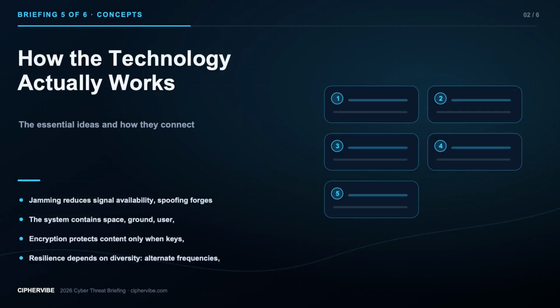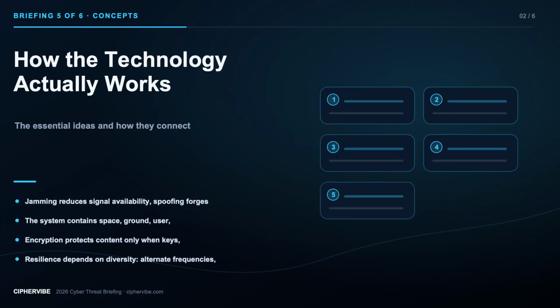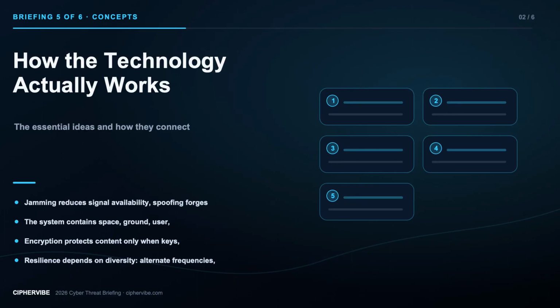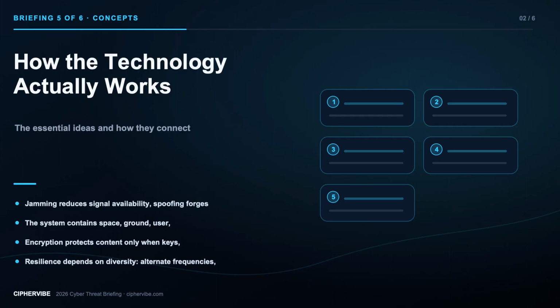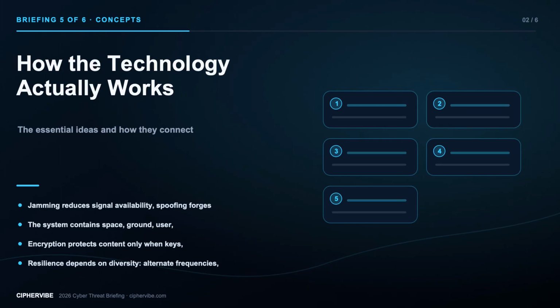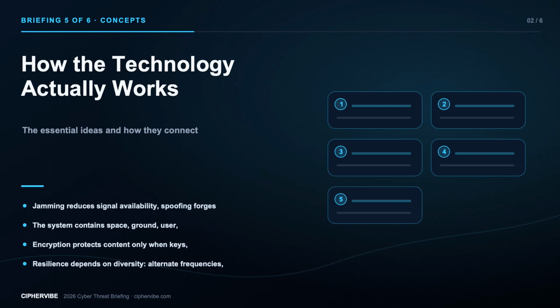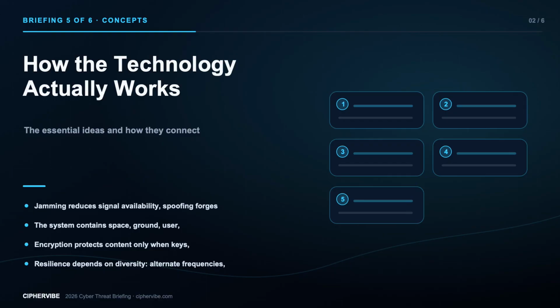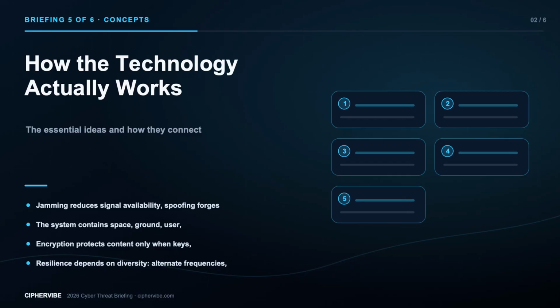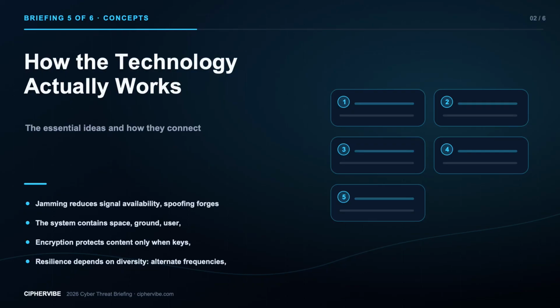Start with 4 concepts that provide the vocabulary for securing satellite internet from signal hijacking. First, jamming reduces signal availability, spoofing forges or manipulates signals, interception threatens confidentiality, and unauthorized command paths threaten control and integrity. Second, the system contains space, ground, user, link, cloud, and supply chain segments whose trust boundaries must be assessed together.